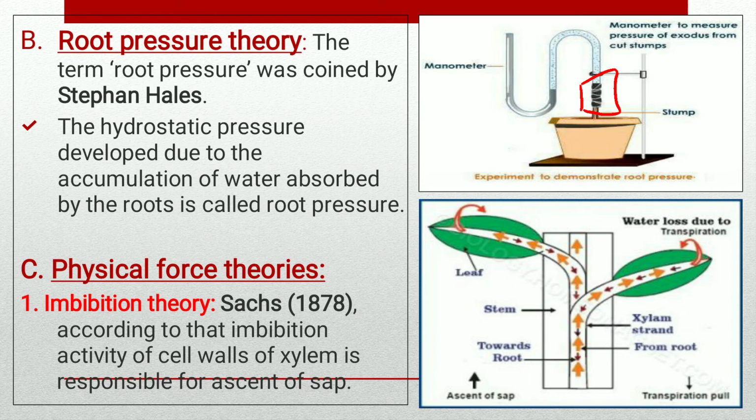The imbibition theory was proposed by Sachs and Unger in the year 1868. According to them, the ascent of sap takes place by imbibition through the walls of the xylem. Now it is well known that imbibitional force is insignificant in the ascent of sap, because the ascent of sap takes place through the lumen of the xylem elements and not through the walls. This is the imbibition theory.